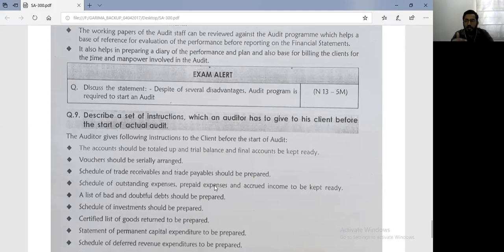But if we divide the work in such a way that in purchase, purchase of goods up to 50,000 value, A will check. Over 50,000 value, B will check. And purchase of assets, C will check. Now it becomes a more specific allocation of work. If you keep a more specific allocation of work, you will be easily able to eradicate that drawback of an audit program, that you cannot identify inefficiency.